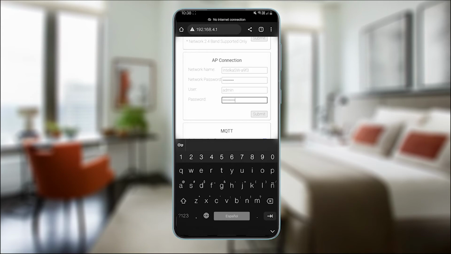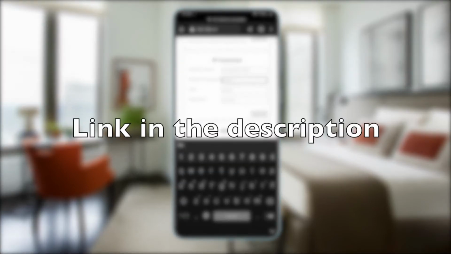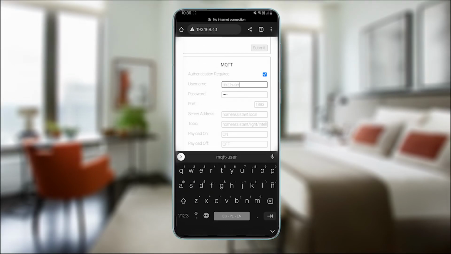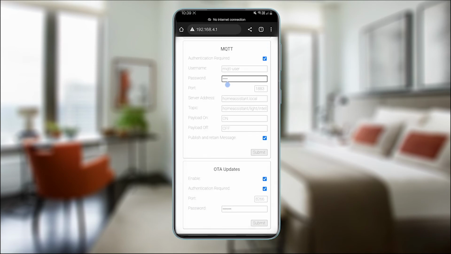We'll need our MQTT broker credentials if you haven't already. Please check the link in the description on how to set up MQTT in Home Assistant. Write your credentials. For advanced users, please update the optional fields as needed. Go ahead and click Submit.